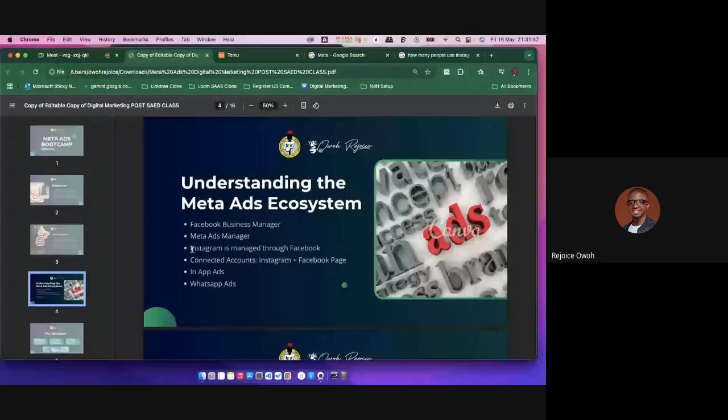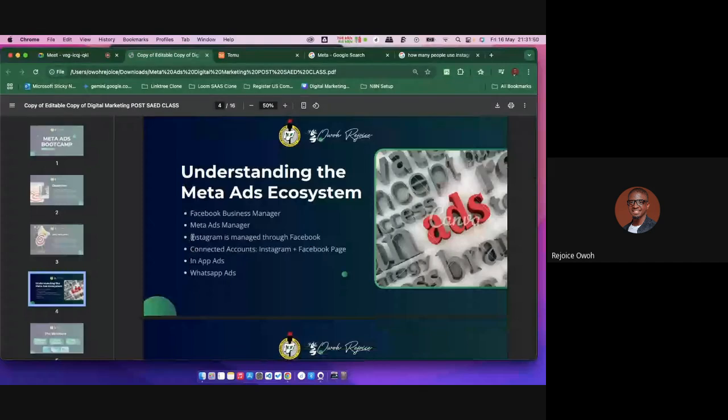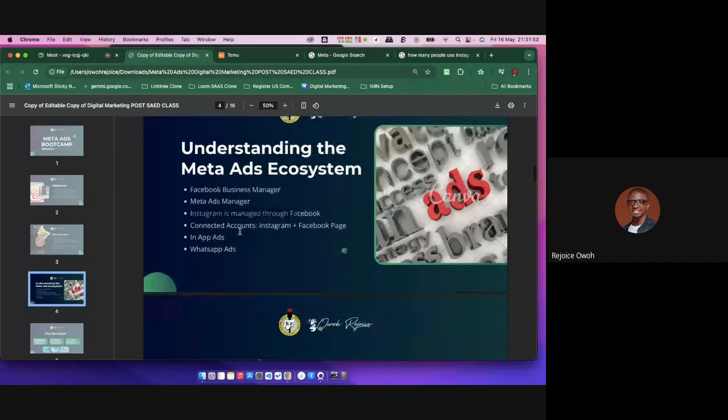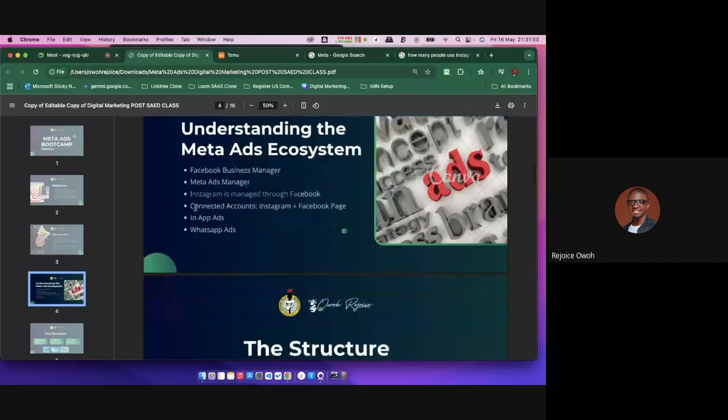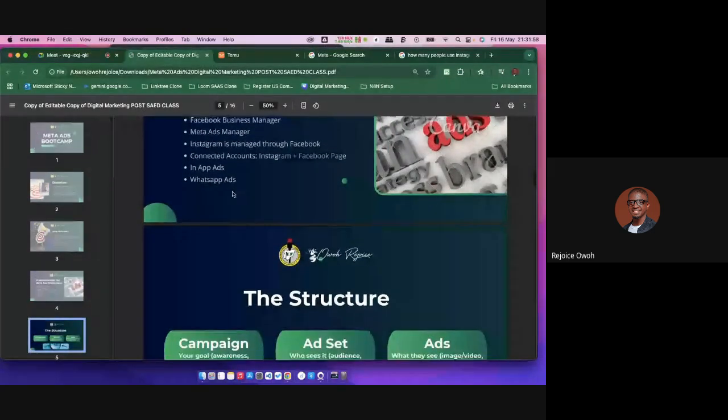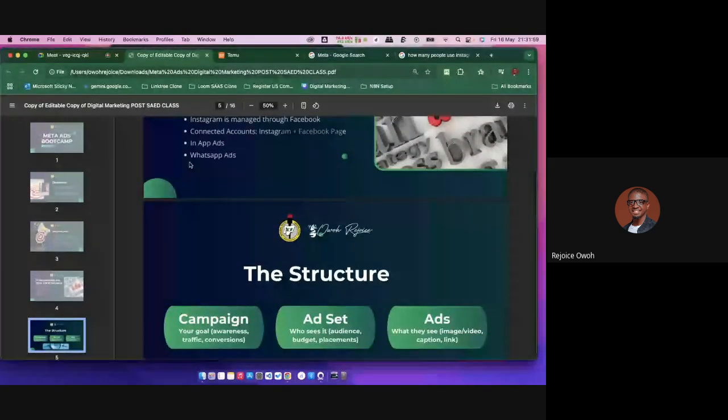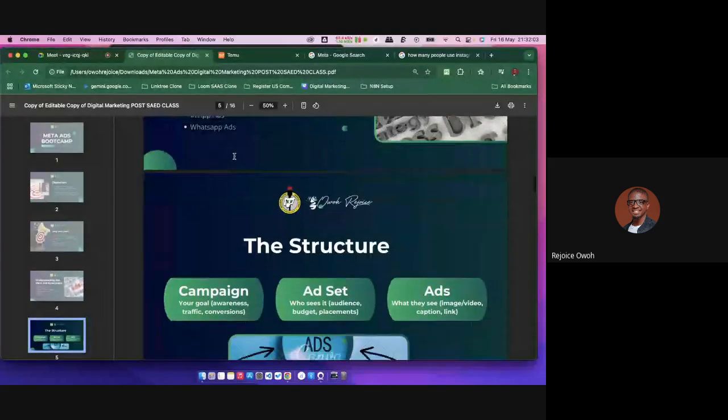There's also Instagram. Instagram is also managed through your Facebook. You can also run ads from there, right? There's also a connected account, which is Instagram plus your Facebook page, and you can connect that as well. And there's also WhatsApp ads. You can run ads from your WhatsApp directly. So all these are different ways to run ads.